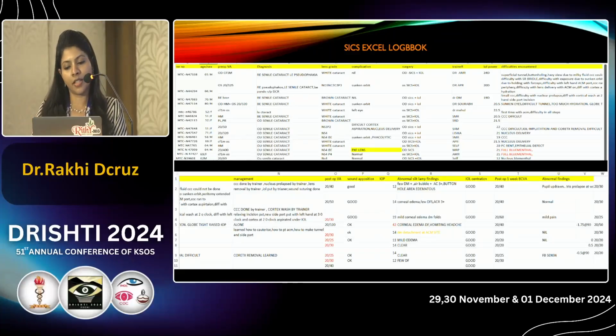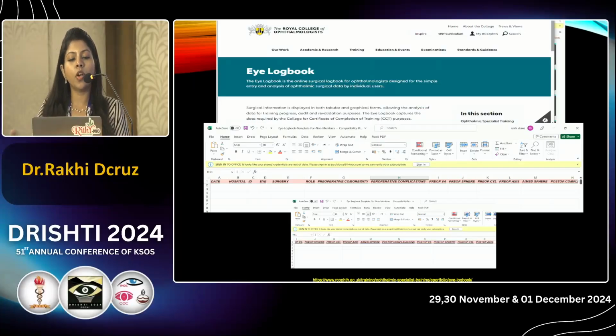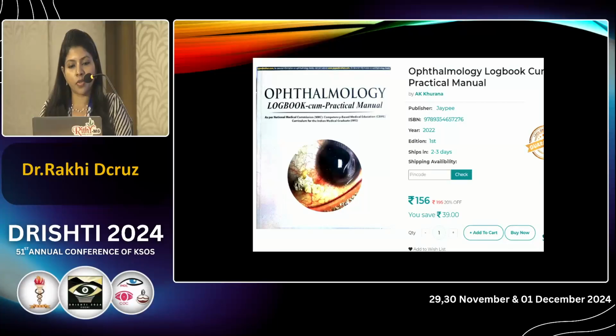So you can actually just download Excel in your phone and try to create a logbook like this also. This was another one which I created for FACO also. So if you don't want to make your own logbook, this Royal College of Ophthalmology site is having an online ready-made logbook, iLogbook, which can be downloaded easily and you can start entering in that also.